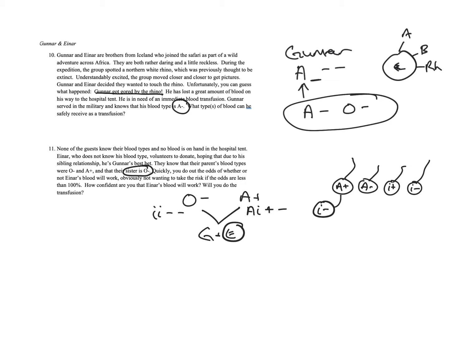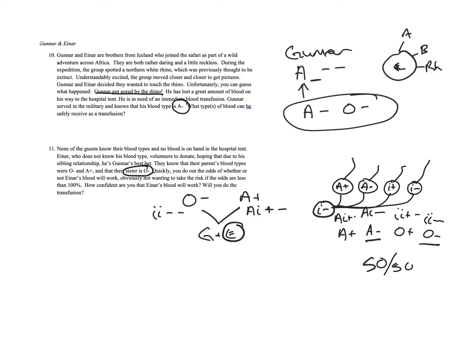And so if these two get together, that's going to be A positive blood, right? If these two get together, that'll be A negative blood. If these two get together, that'll be O positive blood. And the last two get together, that'll be O negative blood. So if he can only receive this one and this one, we're shooting at 50-50, a 50-50 chance that he's going to live.